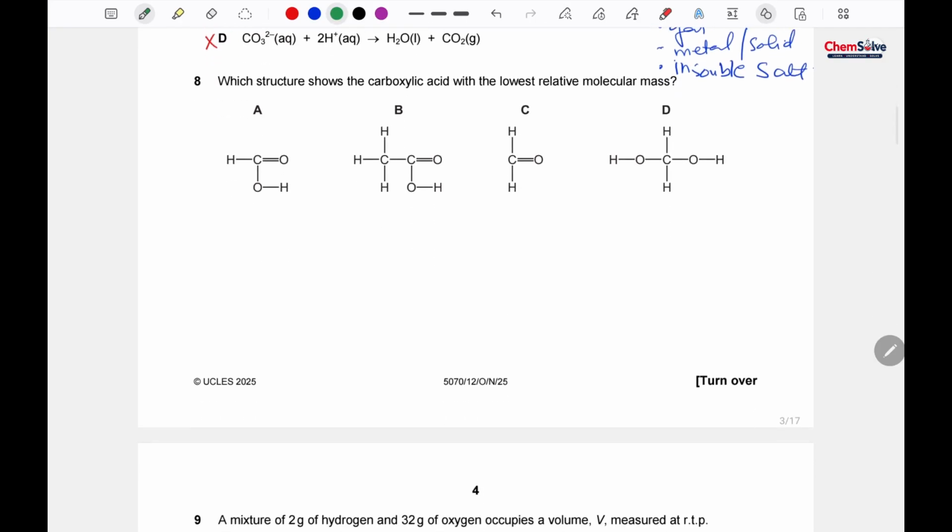Next question, question number 8. Which structure shows the carboxylic acid with the lowest relative molecular mass? Okay, for this question we have to keep two things in mind. The first thing, we have to look for a carboxylic acid, and then if we find the carboxylic acid, we have to find its relative molecular mass, and our option would be the one with the lowest relative molecular mass. All right, so let's see.